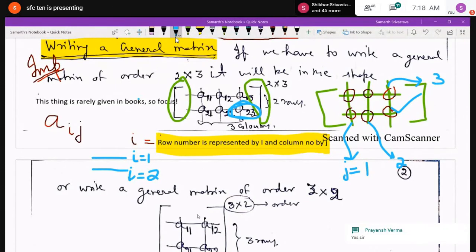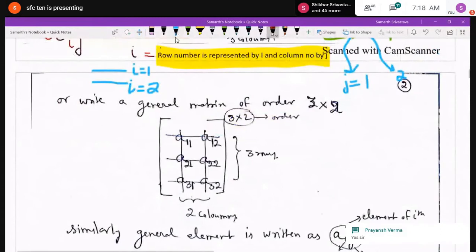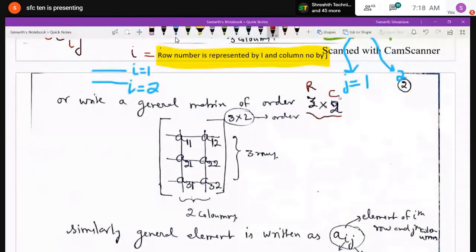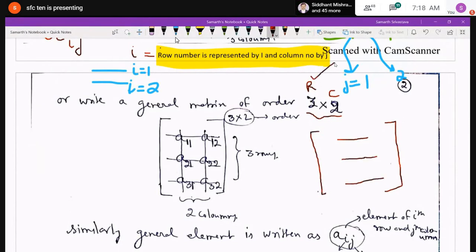I have taken another example. Suppose we have to write a general matrix of order 3 by 2. Again, you will proceed in the same manner, because 3 by 2 means 3 rows and 2 columns. 3 rows and 2 columns means you will draw 3 horizontal lines and 2 vertical lines.